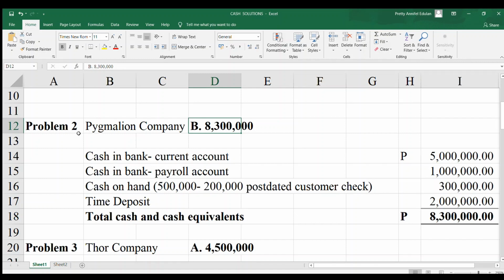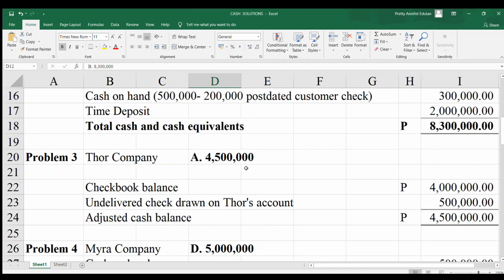Next, Thor Company. What is the question? How much will be reported as cash? Take note, the question is cash under current assets. We have here the checkbook balance. Based on your checkbook, you have 4 million. Based on your bank statement balance, it's 5 million. So what will you use? Let's use the checkbook balance, 4 million. Let's see if the other information will be included or not.